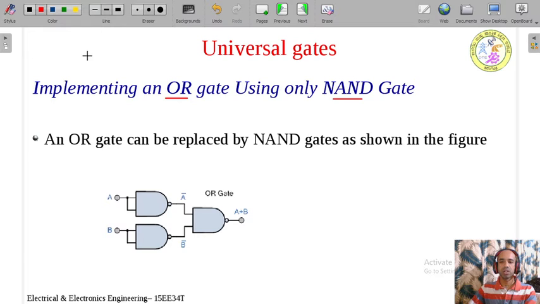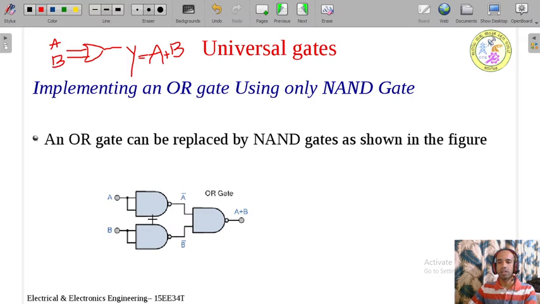We know what is an OR gate. This is how I am going to write the OR gate. So I will write the OR gate here. This is the output Y, and I will take two inputs. A is one input and B is the other input. I know the output of the OR gate is nothing but A plus B. This is the output of the OR gate. This is what I want now.